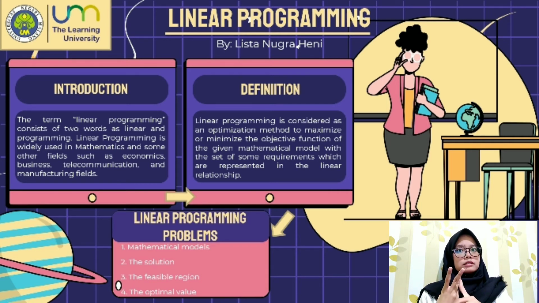Step 3 is to determine the feasible region in a linear inequality of two variables. The feasible region in a linear inequality of two variables can be arranged by determining the boundary line of the equation. Then, use a test point for determining the inequality sign. After performing a test point to determine the sign of the inequality, the next step is to determine the feasible region for a system of linear inequalities of two variables. The last step is to determine the optimal value of the objective function.